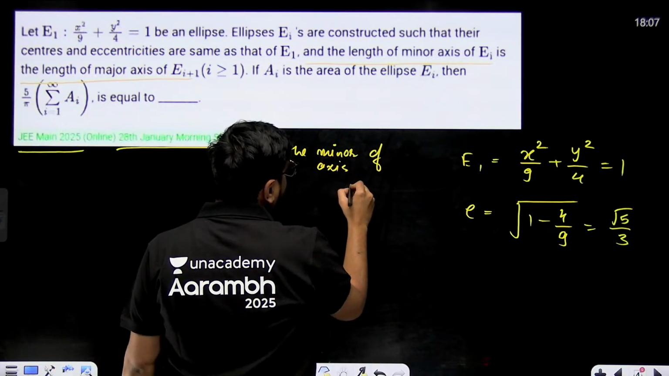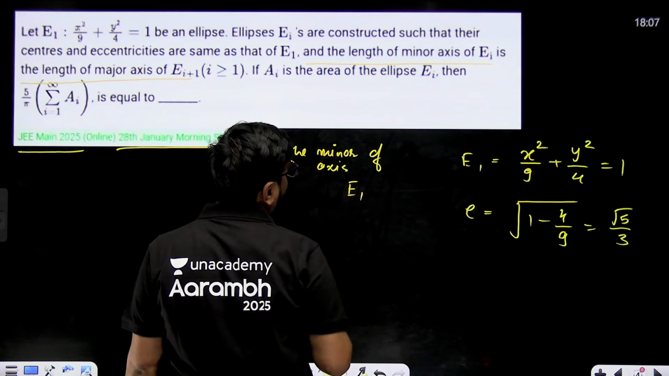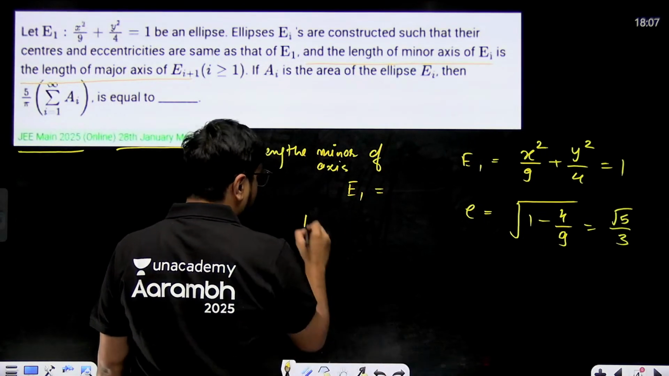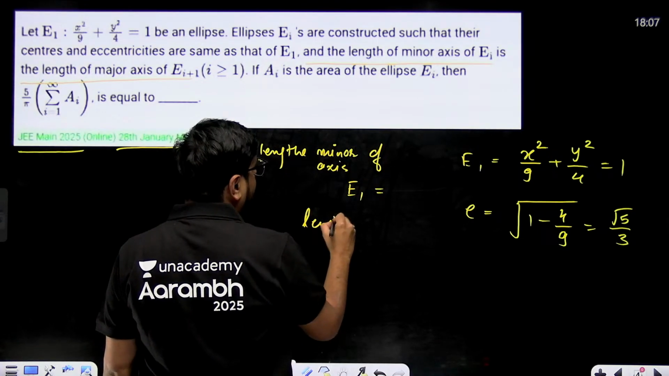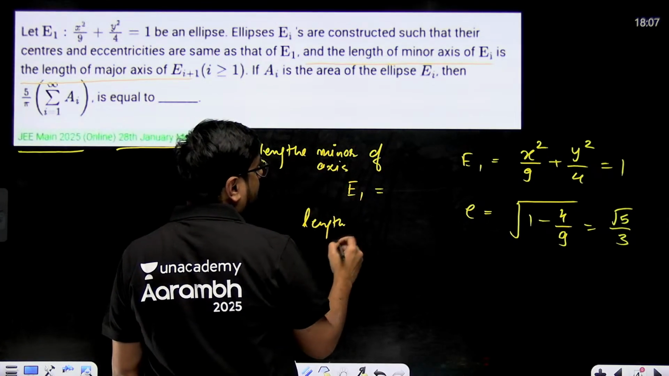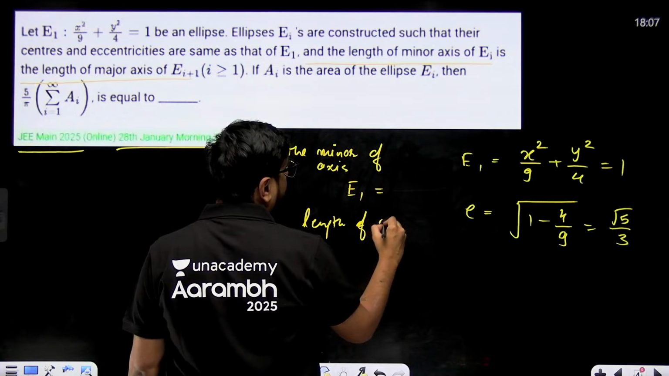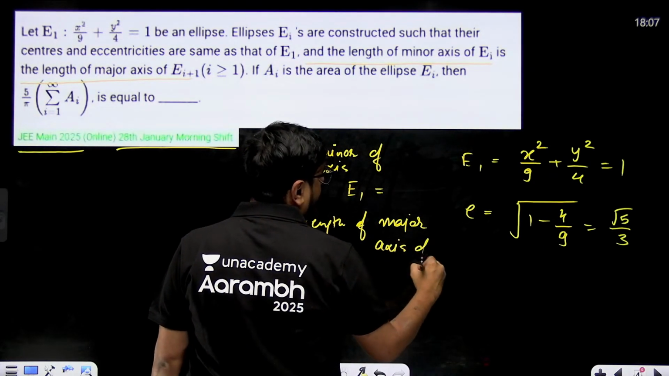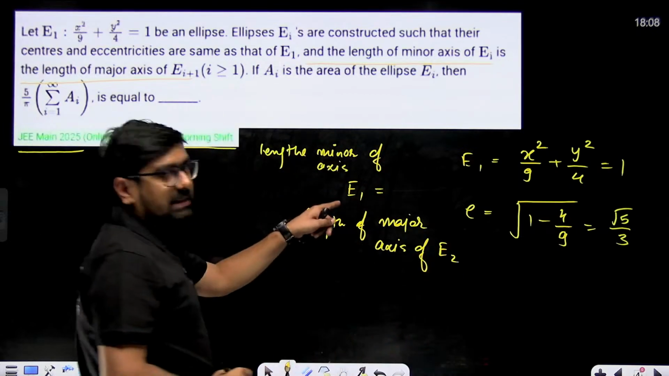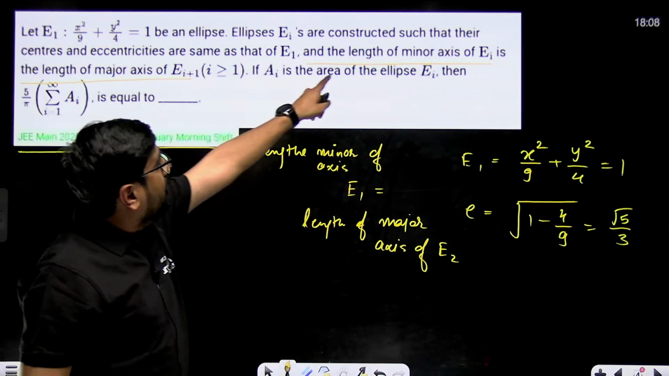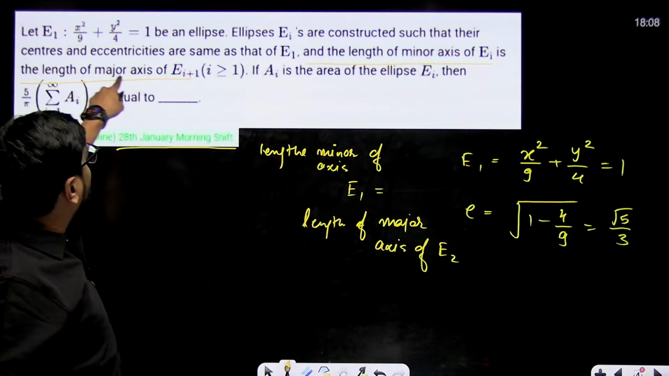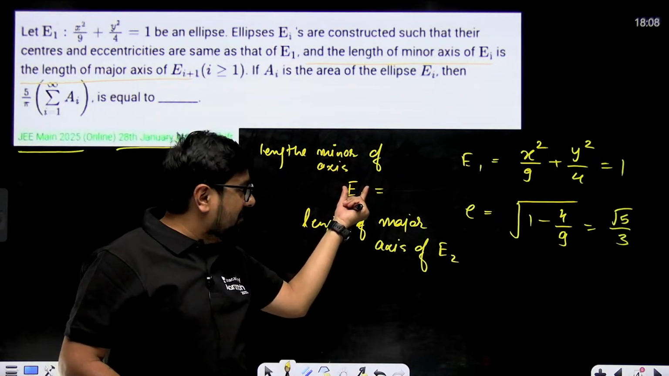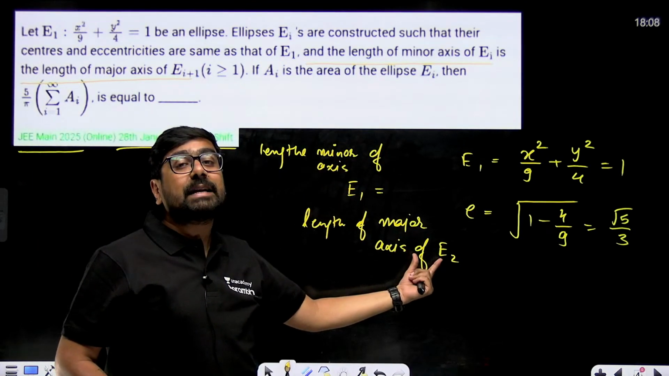So if we take the length of the minor axis of E1, what does it mean? That if we take the length of the minor axis of E1, that will be equal to the length of the major axis of E2. That's what it is saying, no? Length of the minor axis of Ei is the length of the major axis of Ei plus 1. Length of the minor axis of E1 will be equal to the length of the major axis of E2.